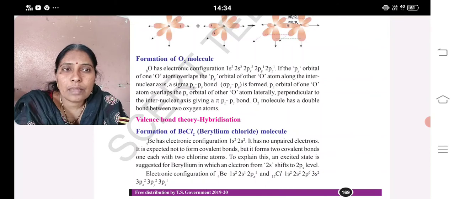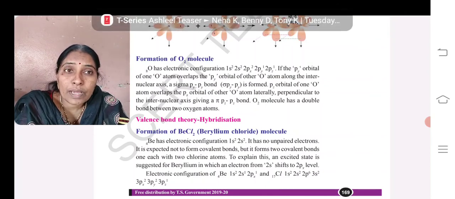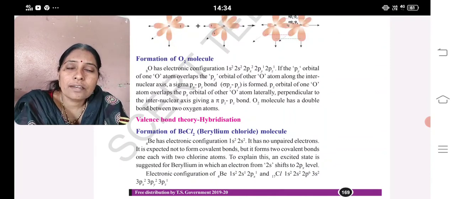Okay, next, hybridization. What is meant by hybridization? Intermixing of orbitals having nearly the same energy and redistributing into an equal number of orbitals of the same shape and energy is known as hybridization. Actually, according to hybridization, take beryllium, whose atomic number is 4. Its configuration is 1s2, 2s2.